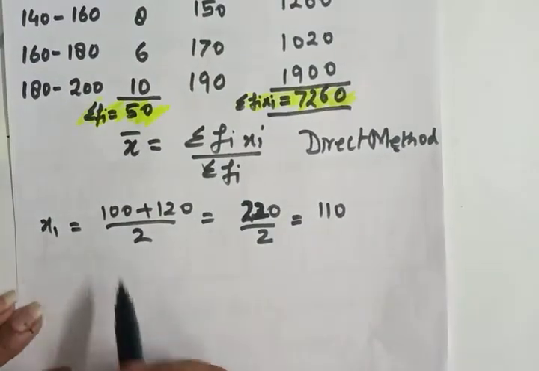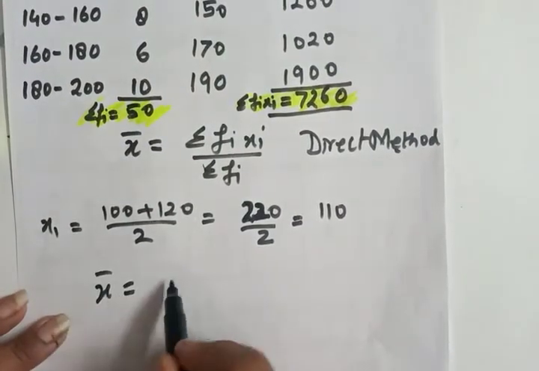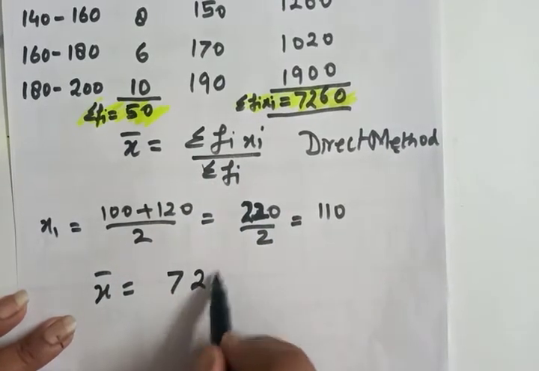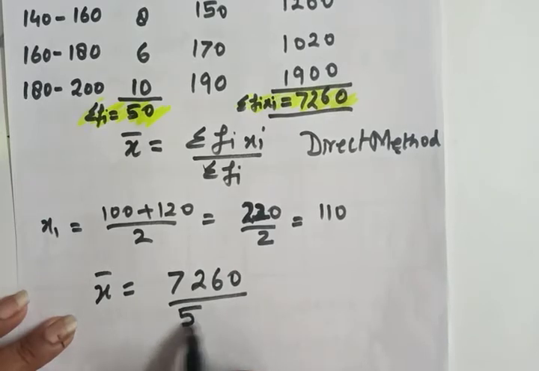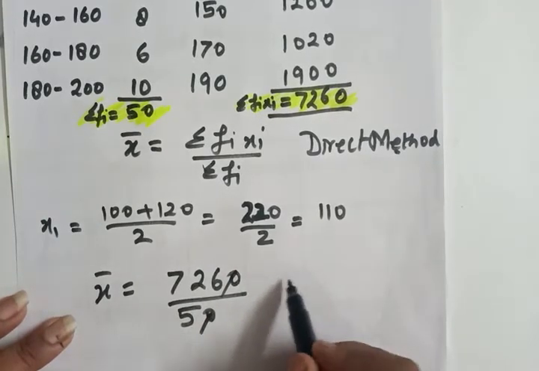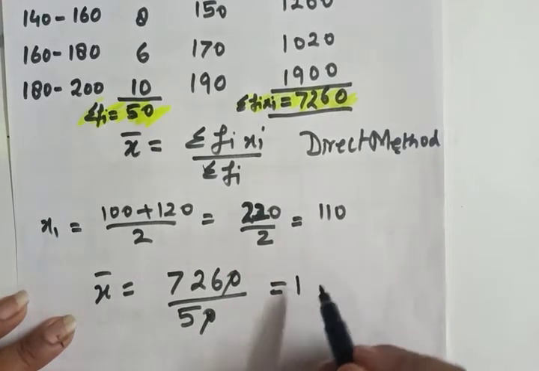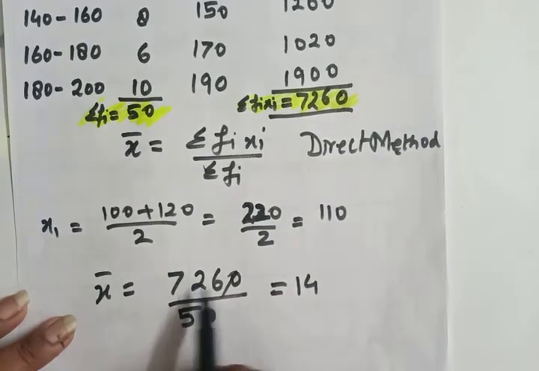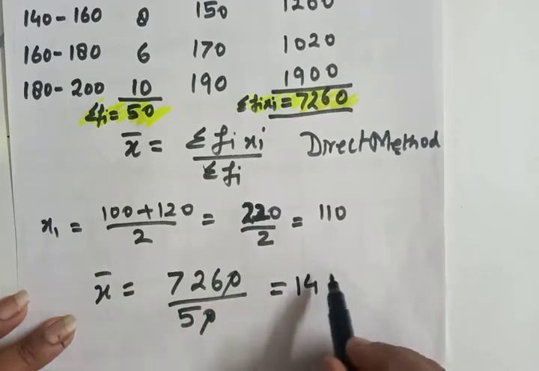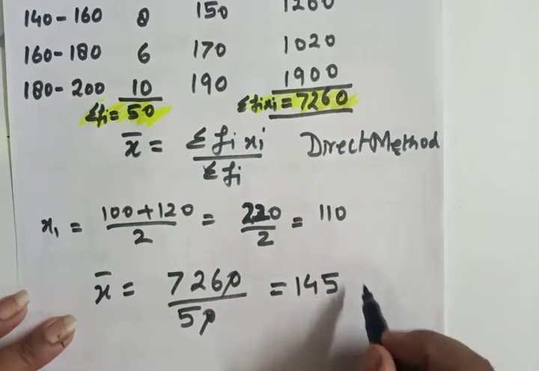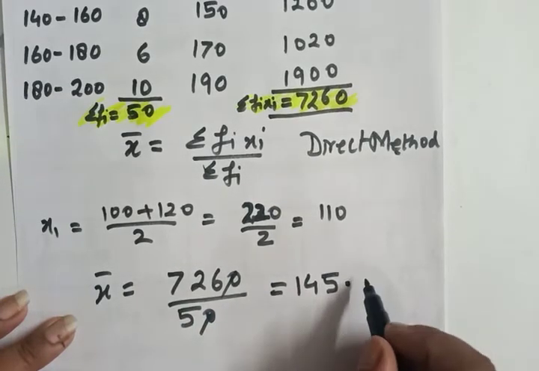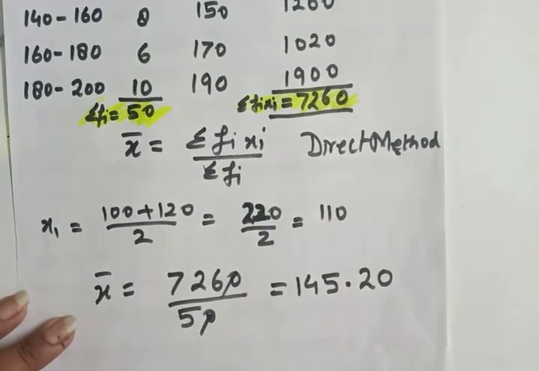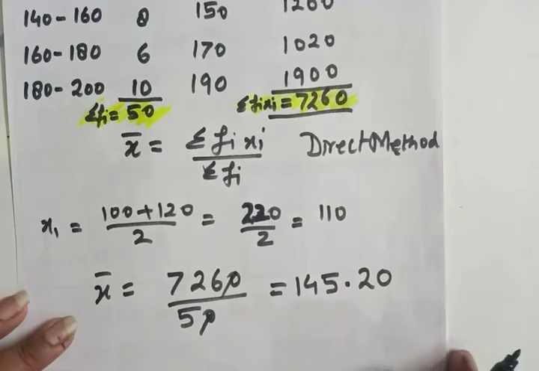So x bar is equal to sigma Fi Xi upon sigma Fi, that is 7260 upon 50. The 0 will cancel out, and on dividing we get 145.2. So this is the mean for the given data.